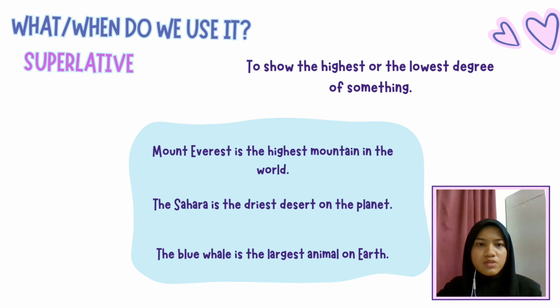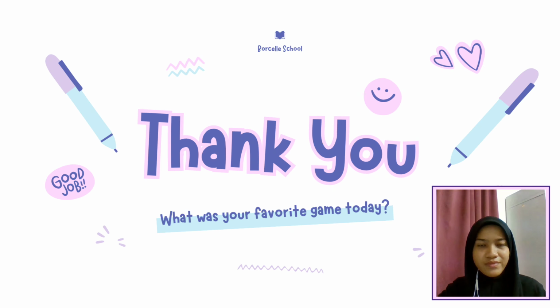This sentence shows that the Sahara shows the highest degree in terms of the dryness compared to all places on the planet. And for the third example, the blue whale is the largest animal on Earth. This sentence shows that among all animals, not just animals in the oceans, the blue whale shows the highest degree of size among all the other animals.